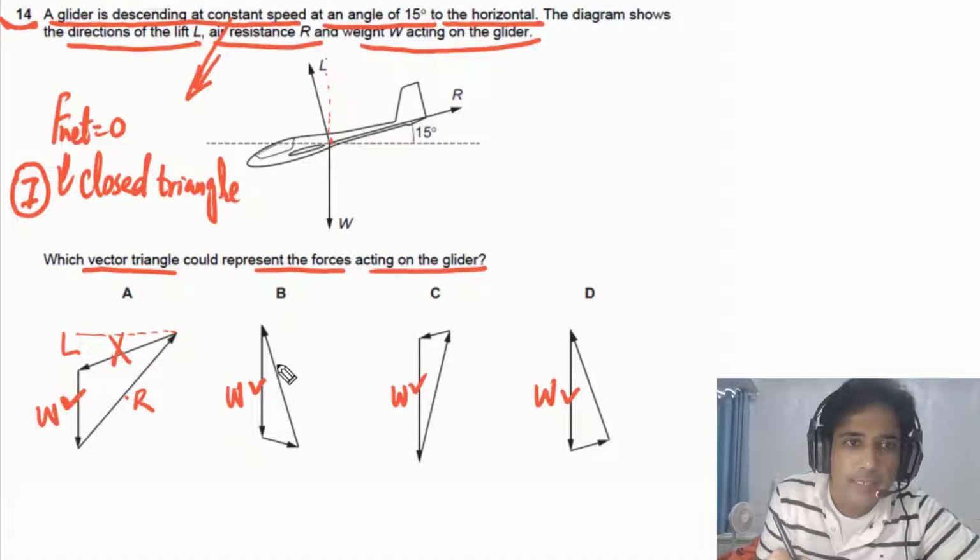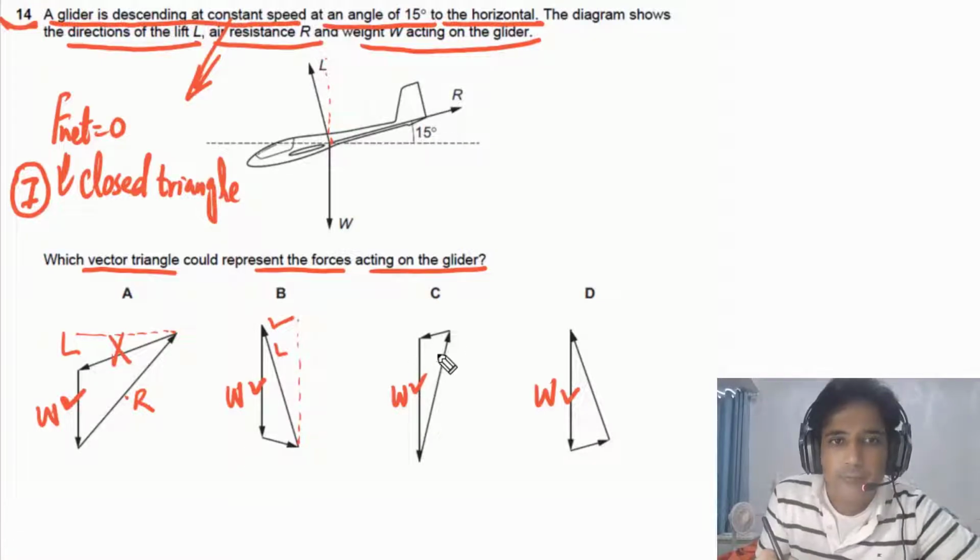Now if you look at L here, it is inclined to the left, so this one is right. If you go to option C, you can see L is inclined to the right, so the direction is wrong. Now if you look at this one, it is inclined to the left from vertical, so this one is right.